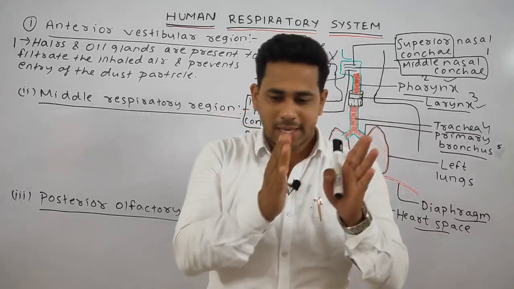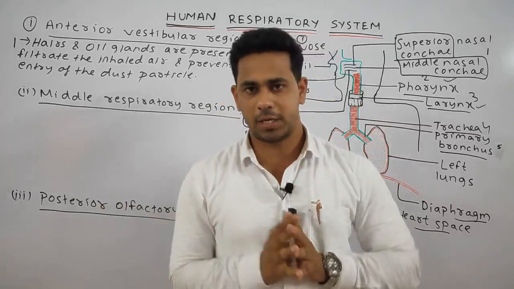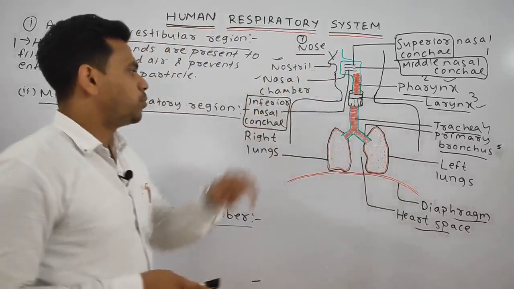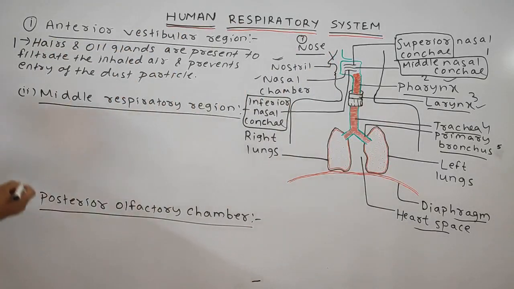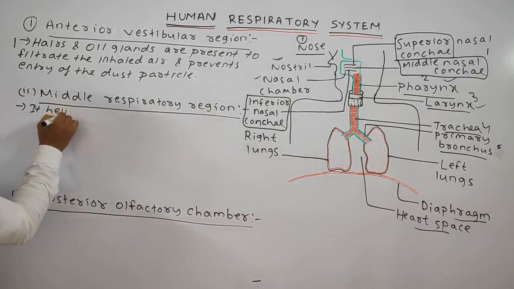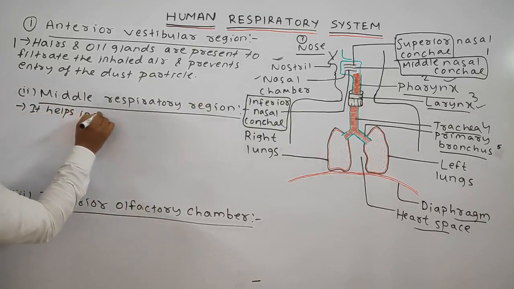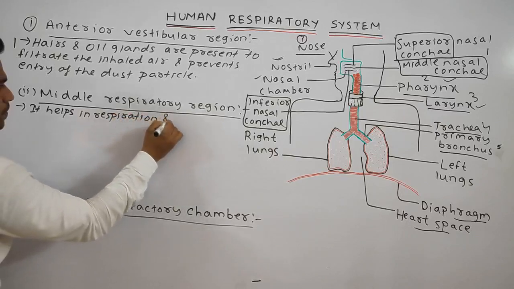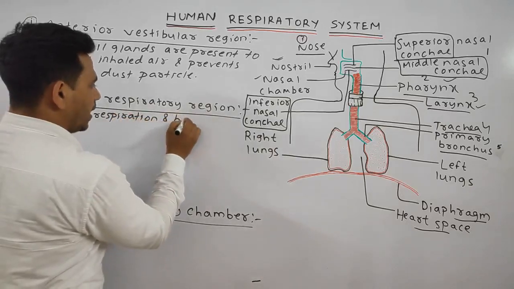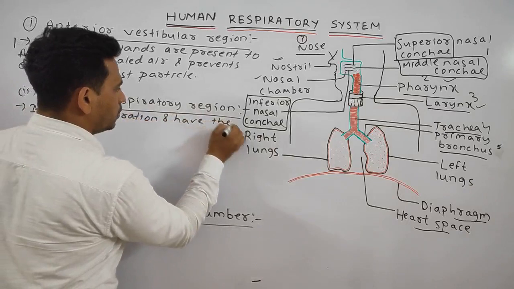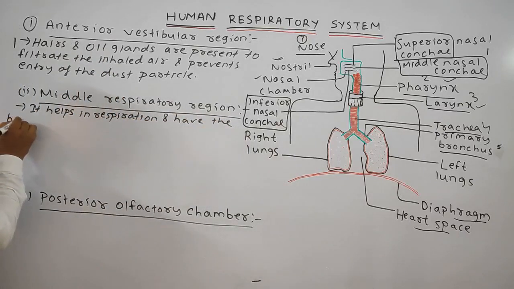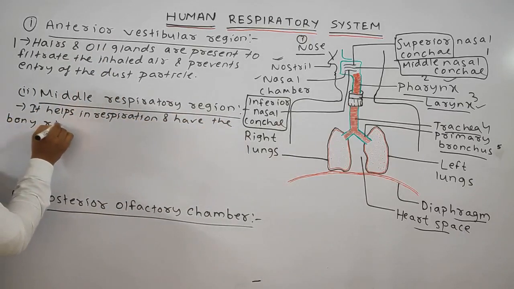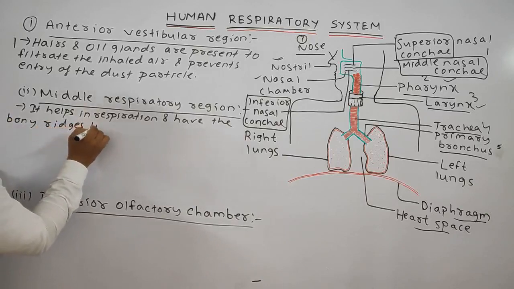Similarly, it has 3 segmentations or separations. So this portion we can write as: it helps in respiration and has bony ridge-like structures.